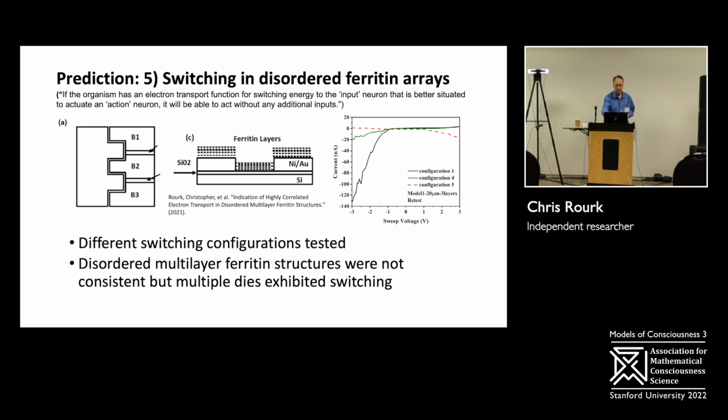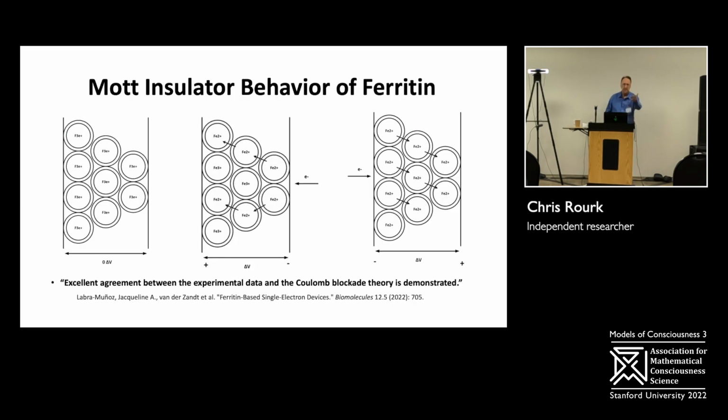And in some, we had some very clear indications, like the one on the right, of a routing or switching mechanism. What's basically happening, I'm going to try and do this without changing the slide, is that the electrons are flowing from here to here, but they're not flowing from here to here. And that's weird. That's unusual behavior for electrons in a solid state. I determined it was probably Coulomb blockade behavior.